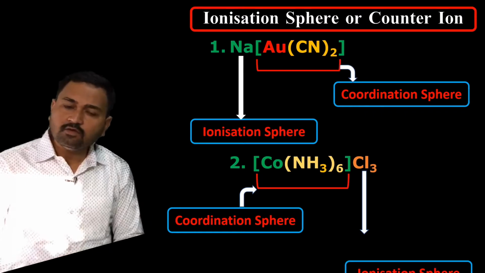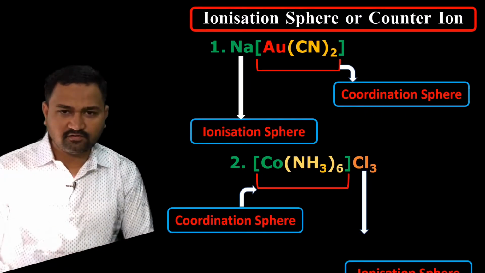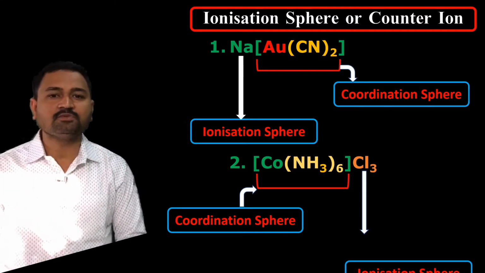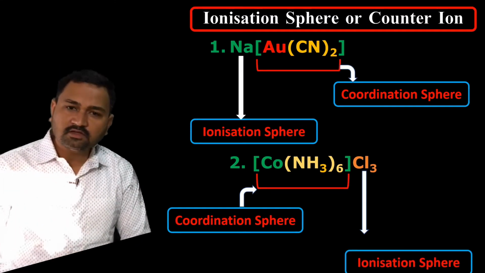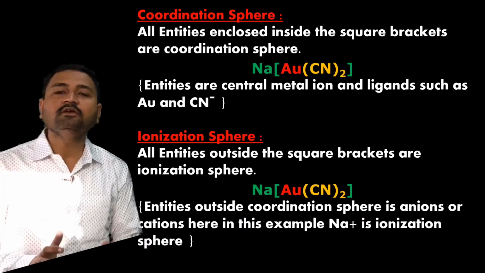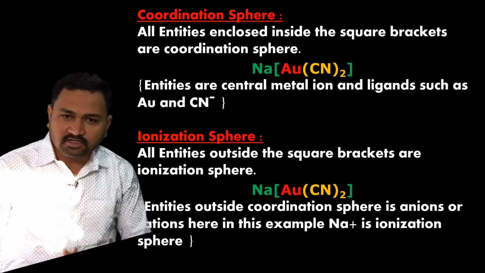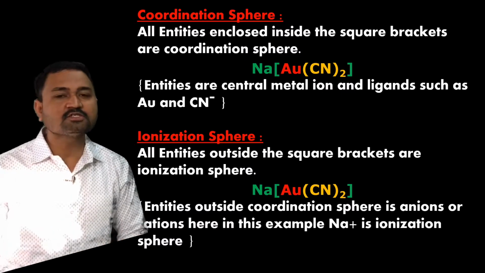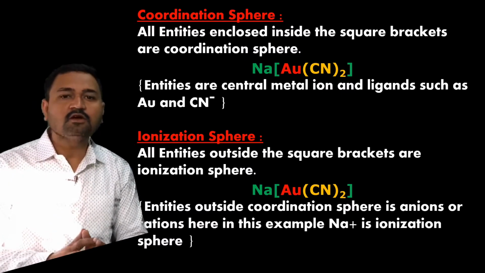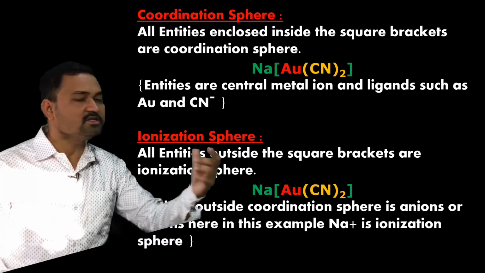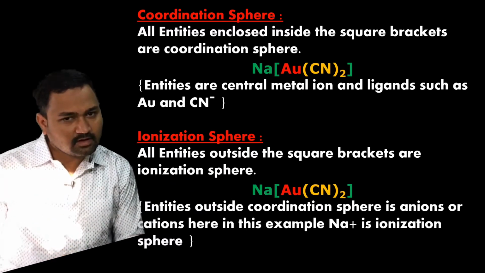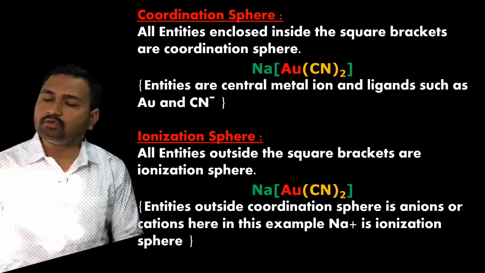So just now we have learned the two important definitions, that is the coordination sphere and the ionization sphere. Now what is the basic difference between them? Generally the entities that are written inside the square bracket are considered as the coordination sphere, while the entities which are written outside the square bracket are called the ionization sphere or the counter ion.